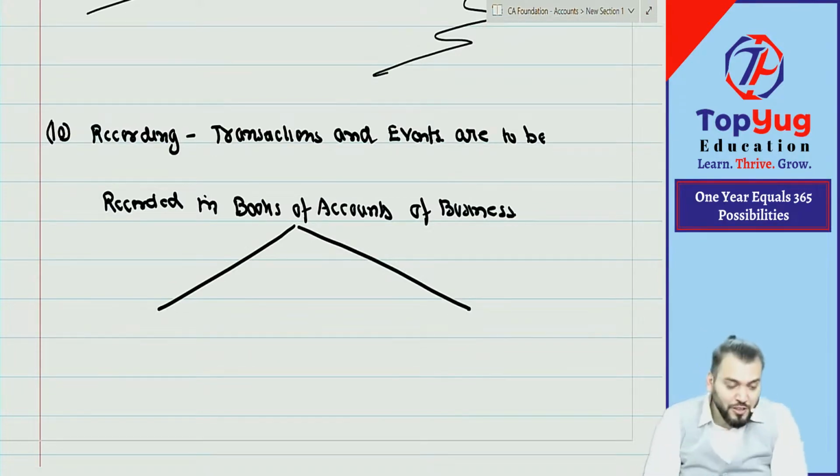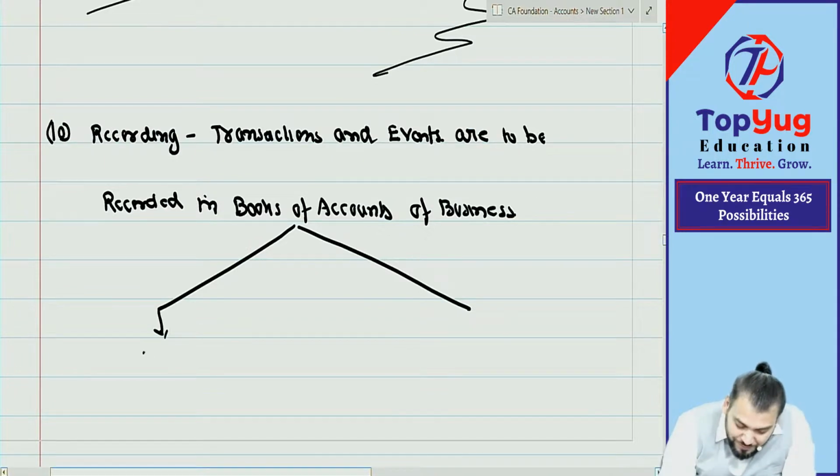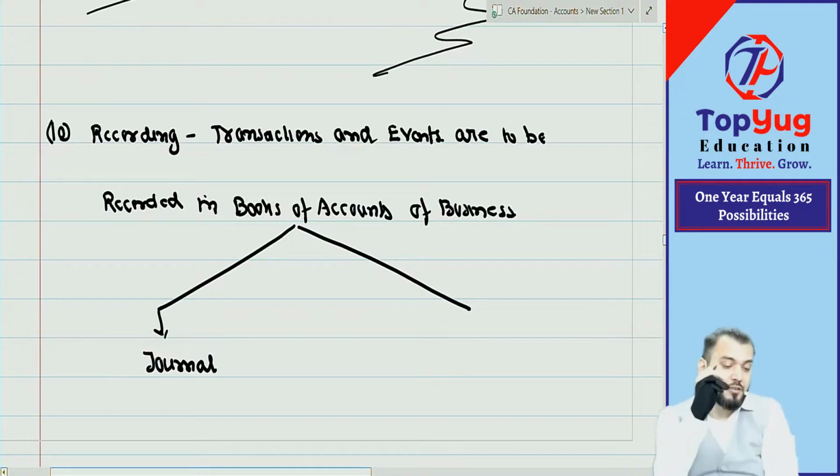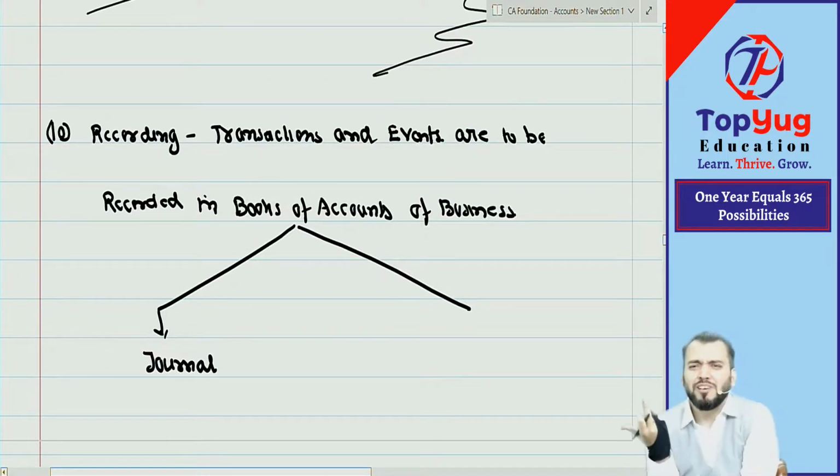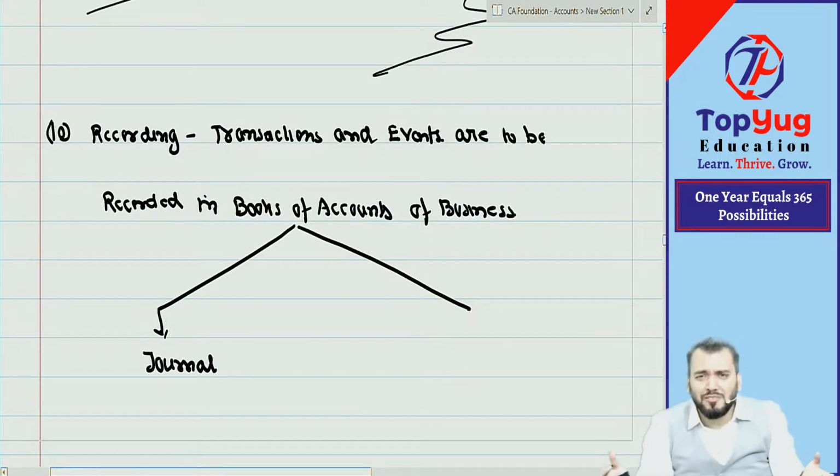We prepare two books. The first book is known as Journal. It is just the name of the book. Someone has given the name and we are following that name.